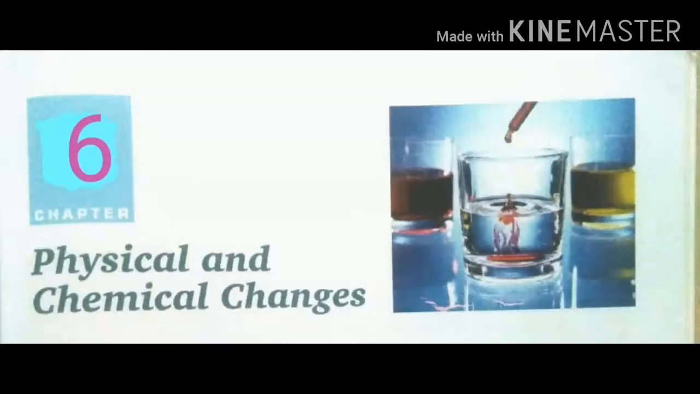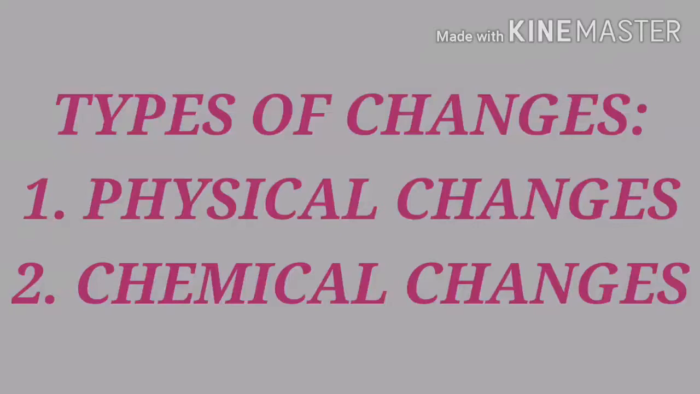When one or more properties of a substance become different, we say that a change has taken place in it. When one or more properties of a substance become different, we call it a change. Changes can be classified into two main types. One is a physical change, another one is a chemical change.